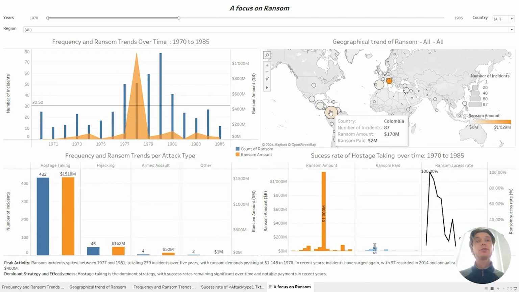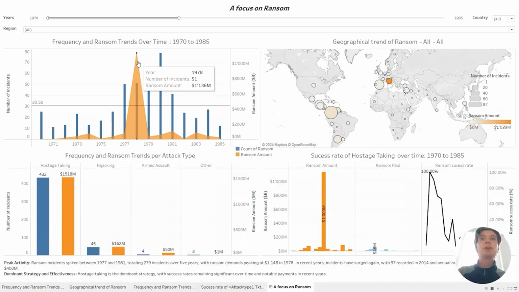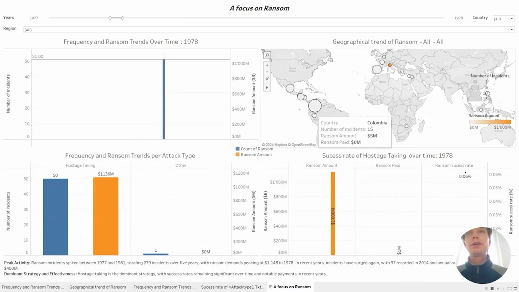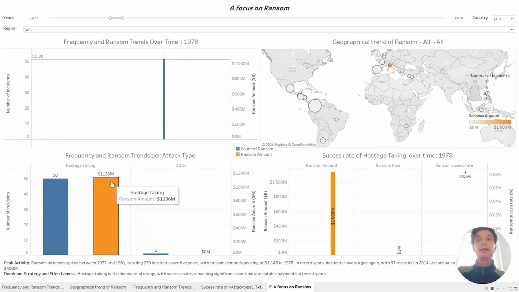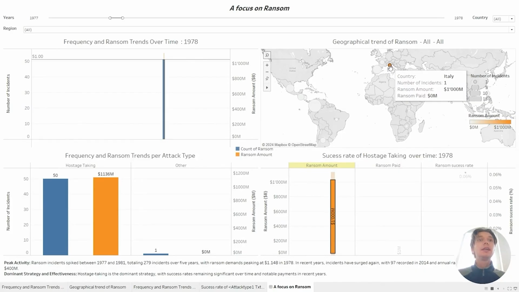This might be due to the surge of terrorist groups such as the FARC in Colombia, whose main strategy for financing was to kidnap and take hostages and ask for ransom. Let's now deep dive into what happened in '78. By filtering by the year of 1978, we can see that the ransom amount was really big, nearly $1.2 billion, and that the biggest event was in Italy, and it was also a single incident.